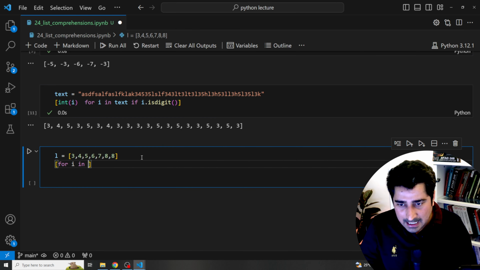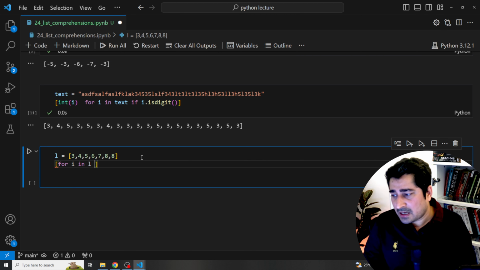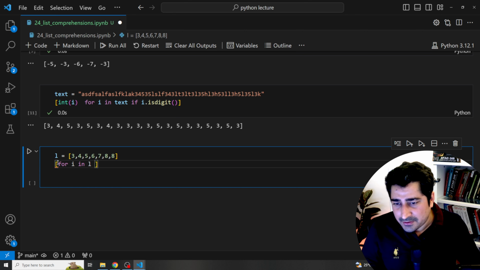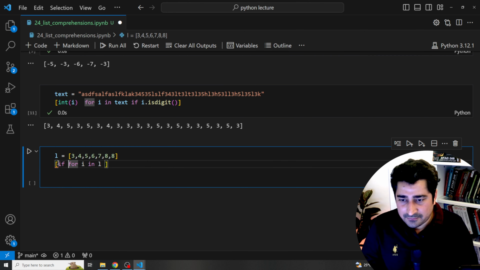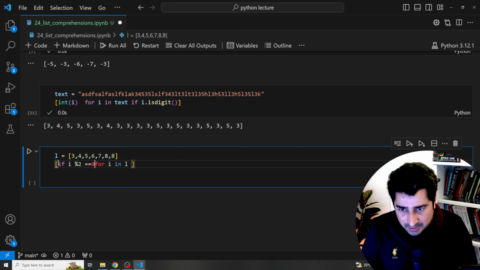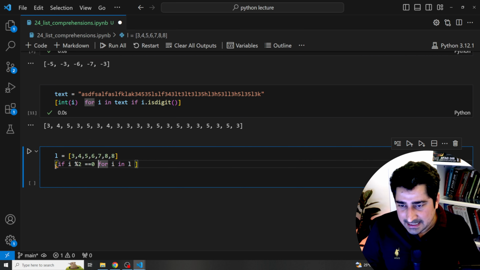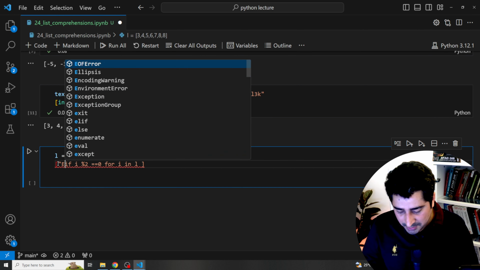Okay, so for i in L, I can write a condition: if i, so I have taken the variable as i, right? If i is divisible by 2, meaning i % 2 equal to 0, in that case, try to return even.